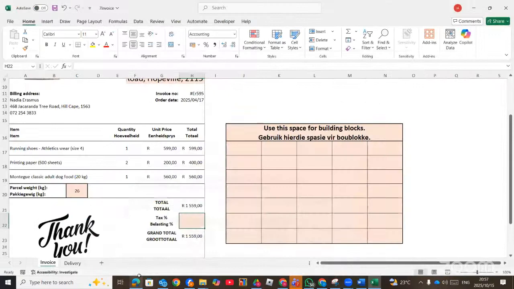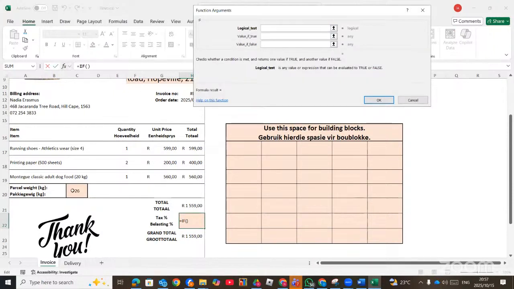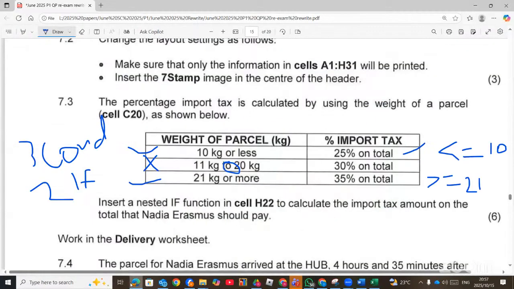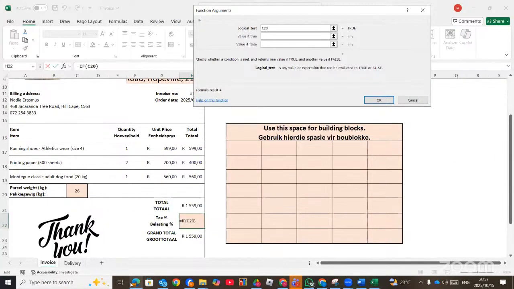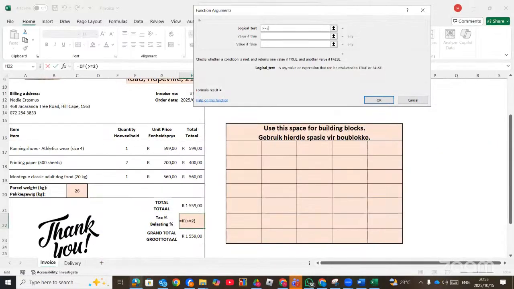So we're going to put the function here, equal sign if. And then you click on your fx. The logical test, you click here. Let's check the first condition. It says 10 kg or less. So if it is less than or equals to 10, or we can pick the bigger one, which is the 20 kg or more, greater or equals to 21, then the value if true, I deleted it.